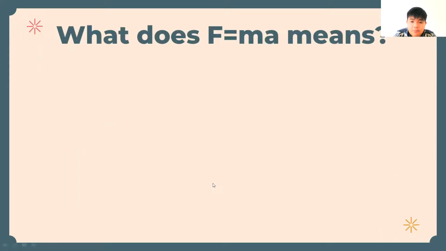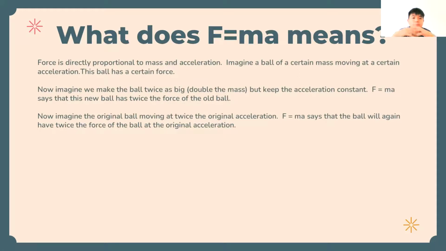So what does F equals m a mean? Force is directly proportional to the mass and acceleration. Imagine you have a ball of a certain mass moving at a certain acceleration. So this ball has a certain force. Now imagine we double the mass of the ball but keep the acceleration constant. F equals m a says that this new ball has twice the force of the old ball. Now imagine the original ball moving at twice the original acceleration. F equals m a says that the ball will again have twice the force of the ball at the original acceleration.